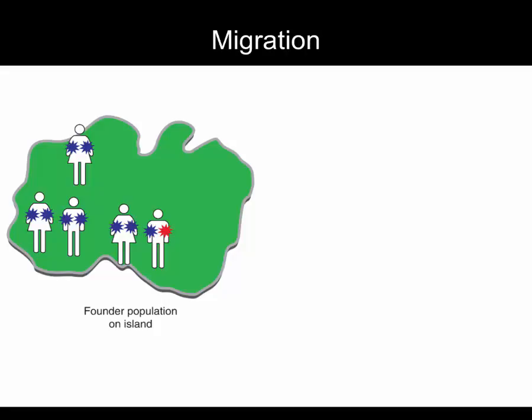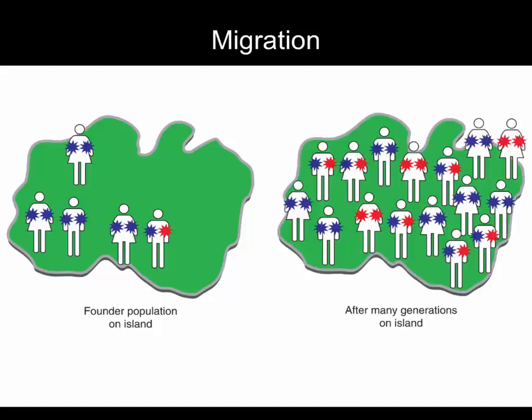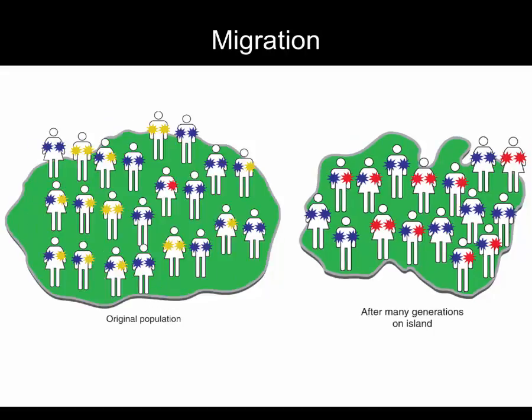Because the founder population is small, it will be subject to genetic drift. So it's possible that the red allele will quickly become extinct, but it's also possible that its frequency could greatly increase. The selective pressures of this new island could also favor the spread of this previously rare allele. The allele frequencies of the population on the new island are now very different from those of the original population.